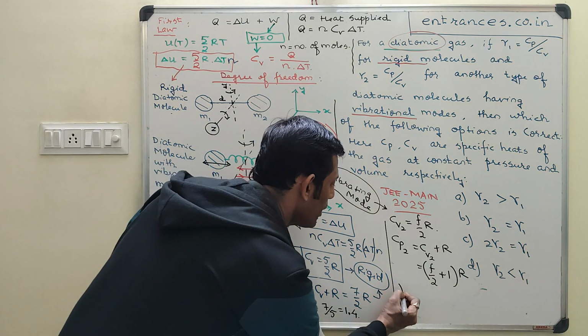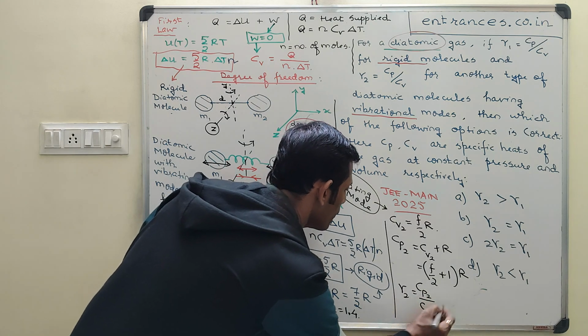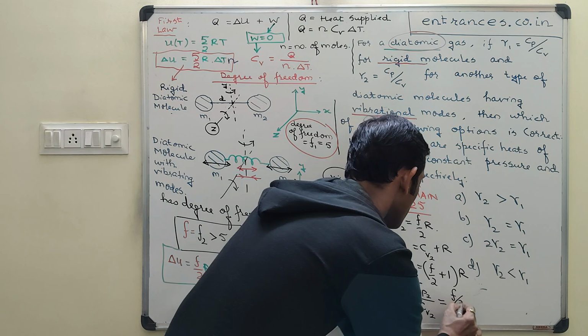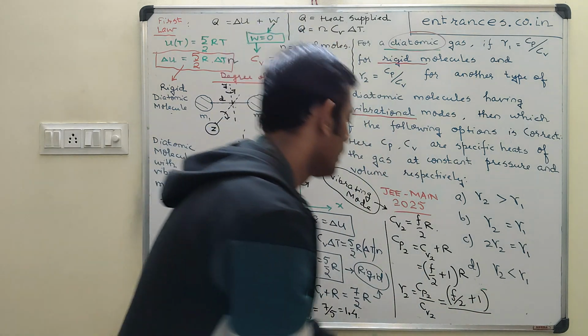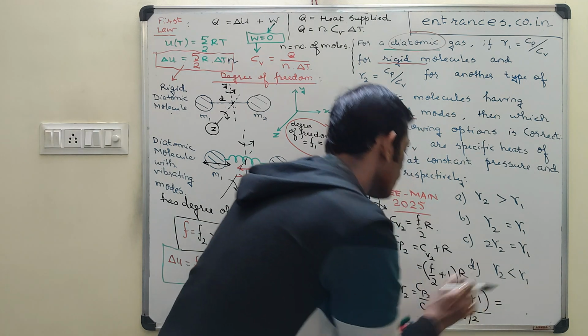And therefore gamma 2 calculation, which is going to be Cp2 by Cv2, is equal to F by 2 plus 1 upon F by 2. Where does it take you?